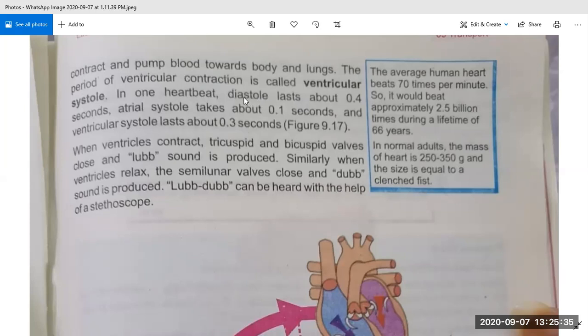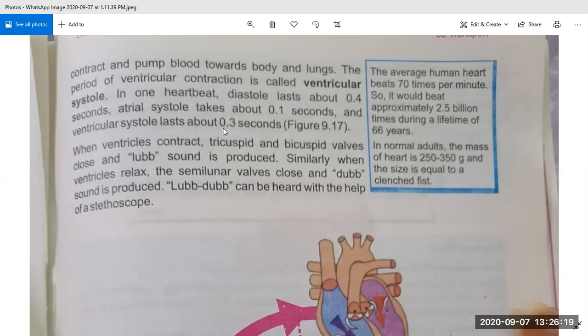This is written here, in one heartbeat, diastole. It is talking about the first point which we have discussed, cardiac diastole. In this paragraph we have discussed that in the cardiac cycle 3 points are involved. First is cardiac diastole, second is atrial systole, and the third one is ventricular systole. Now in one heartbeat, cardiac diastole lasts about 0.4 seconds. Atrial systole takes only 0.1 seconds, and ventricular systole takes only 0.3 seconds. So you have to underline these times in your book.